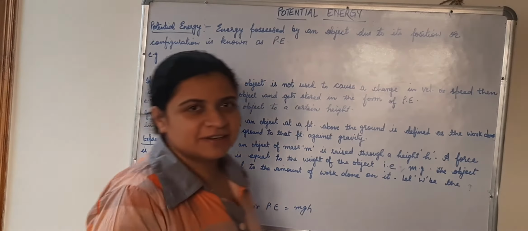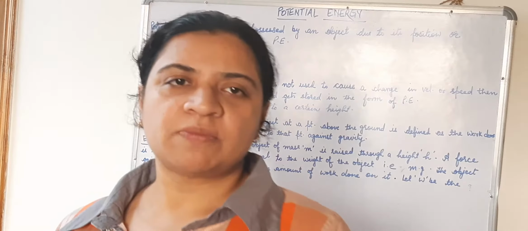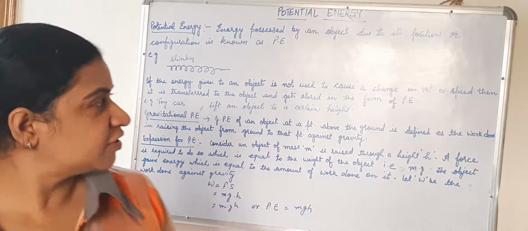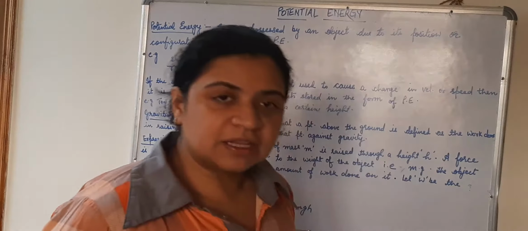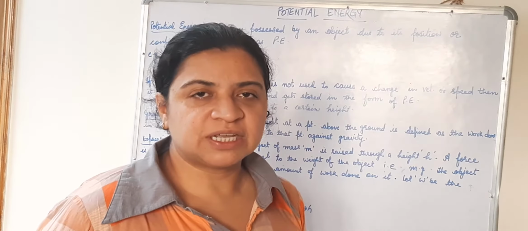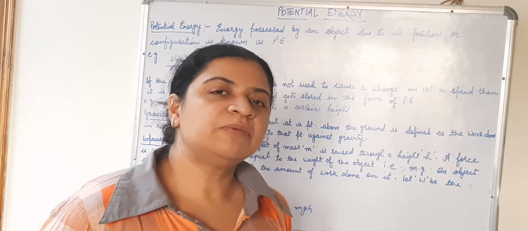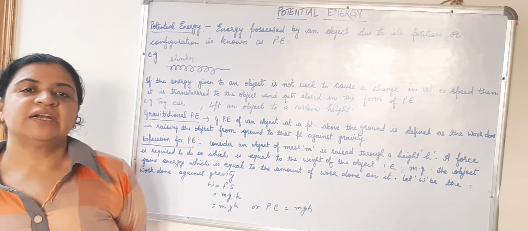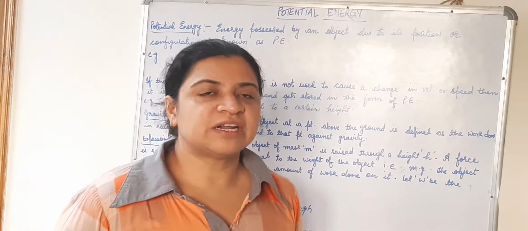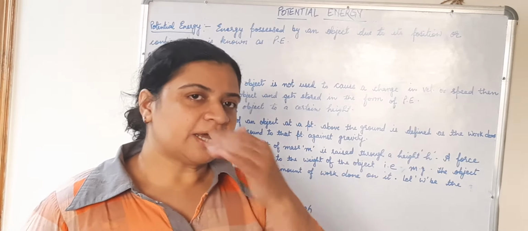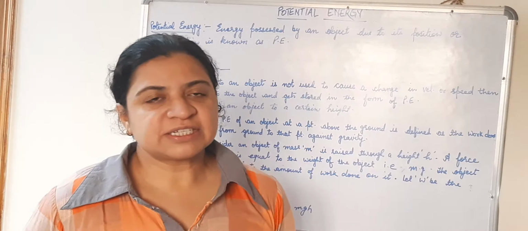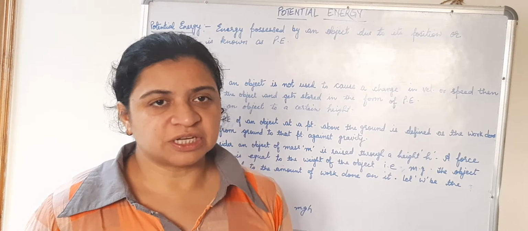Hello children, let's start our next topic from the lesson work and energy, that is potential energy. In our previous video we had done the numericals related to kinetic energy. In this chapter we are going to read only about two types of energies, that is kinetic energy, which is the energy possessed by an object due to its motion. Second type of energy which we are going to read in this chapter is the potential energy.